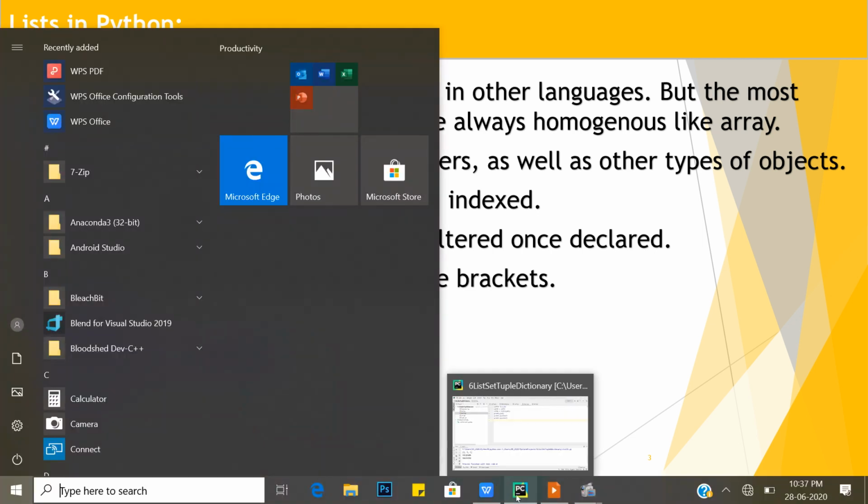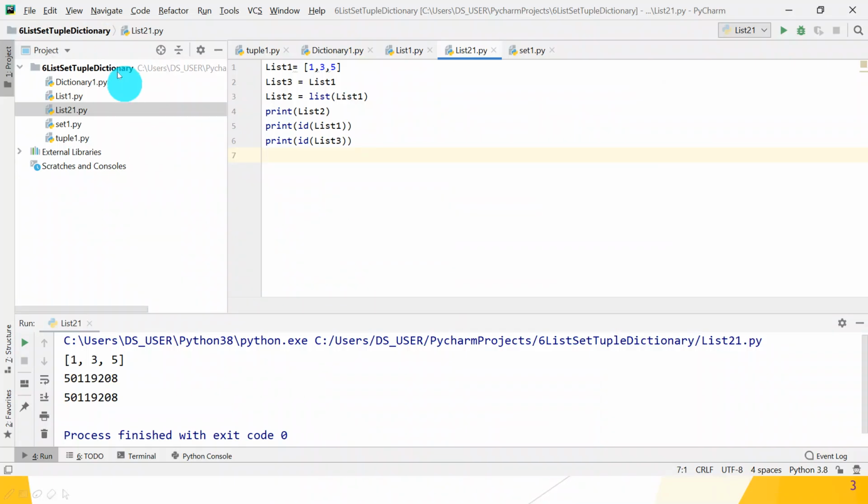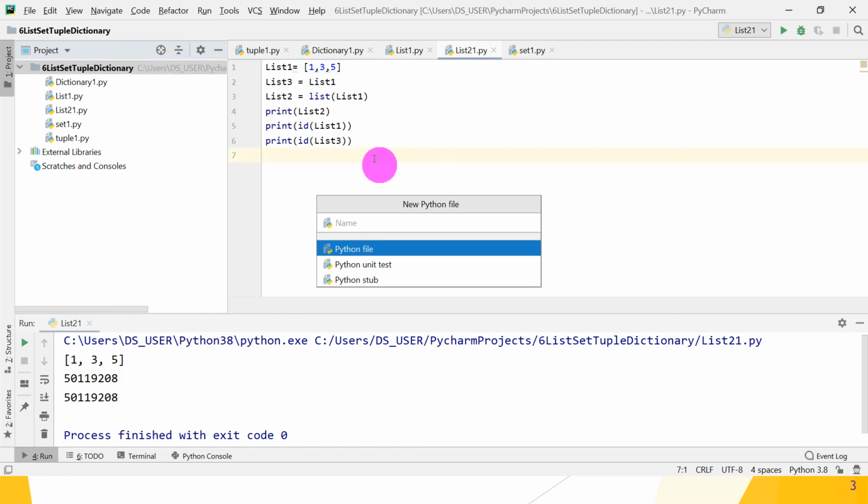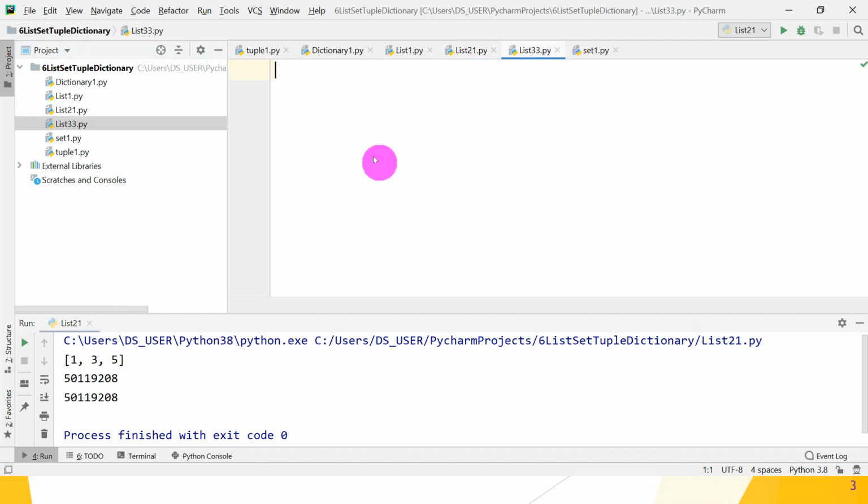Open the PyCharm IDE, create a new Python file, give the name as list33 and press enter. Great, so the list33.py file opens. Now we want to initialize one list named L. And what is the syntax? Use square brackets, and you can initialize a string.